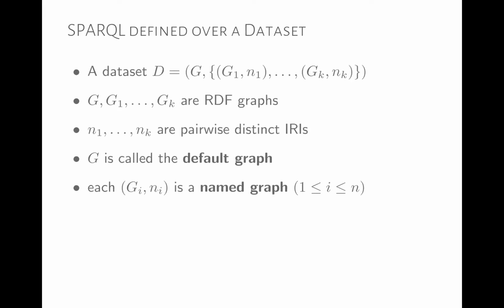Okay, so we're into the last set of features then for SPARQL 1.0, which are maybe a little bit more technical, which are named graphs. So I'm going to explain named graphs, and with that, we'll be done with SPARQL 1.0. So named graphs. What are named graphs? Named graphs are graphs that we name.